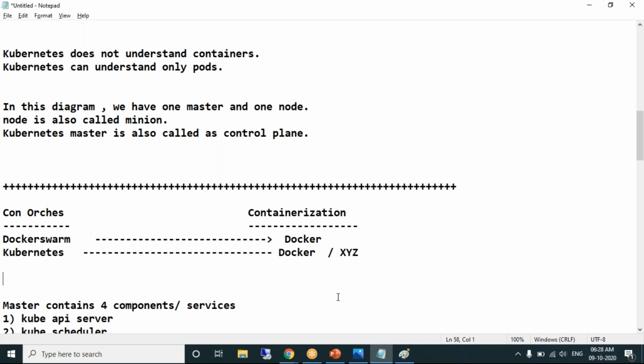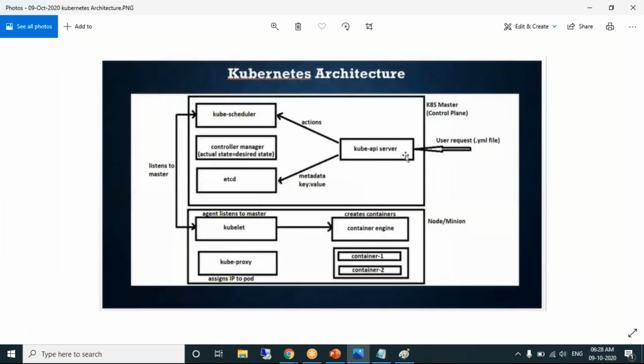Now let's discuss the components. Before theory, let's look at the image. The Kubernetes master is also called the control plane. Remember this term. The Kubernetes master has 4 components: kube API server, kube scheduler, controller manager, and etcd. Very simple. So let's try to understand the first component, kube API server.